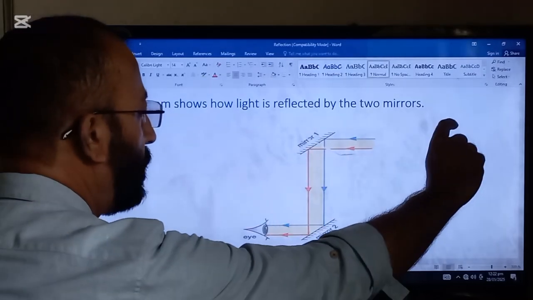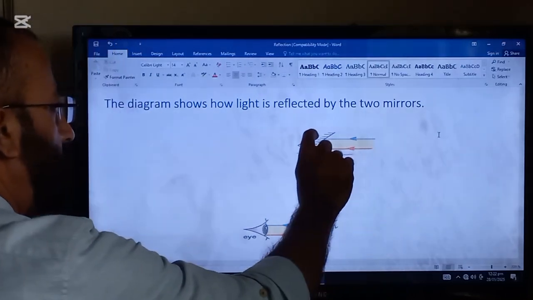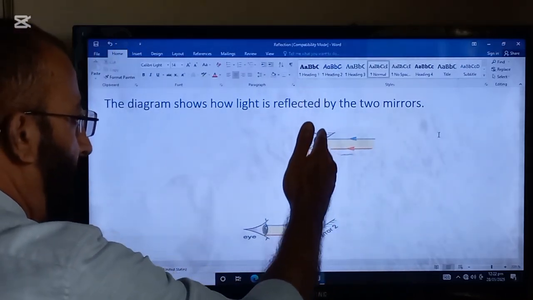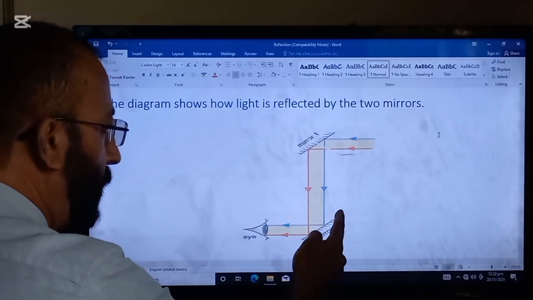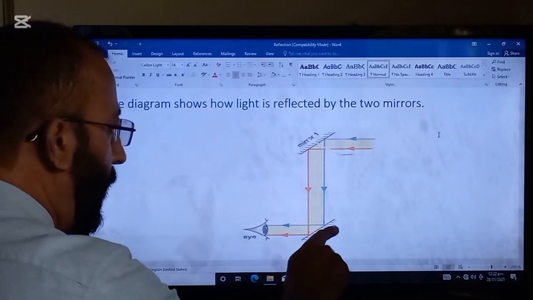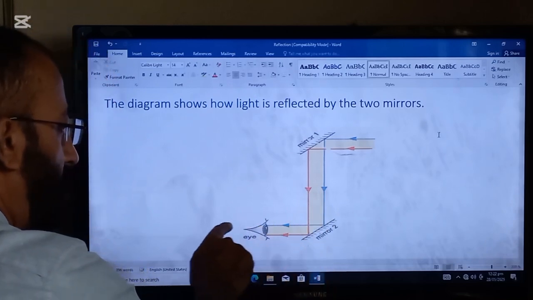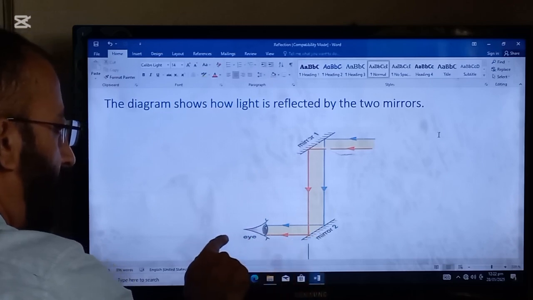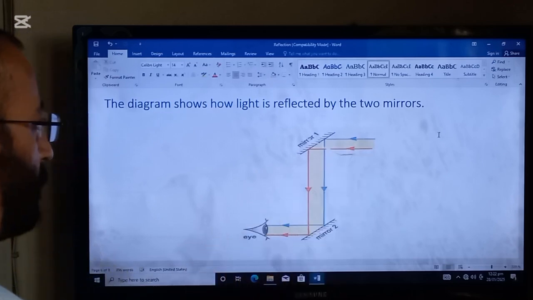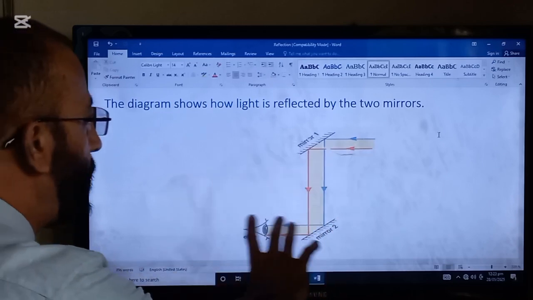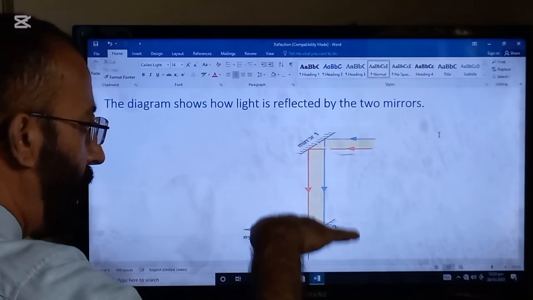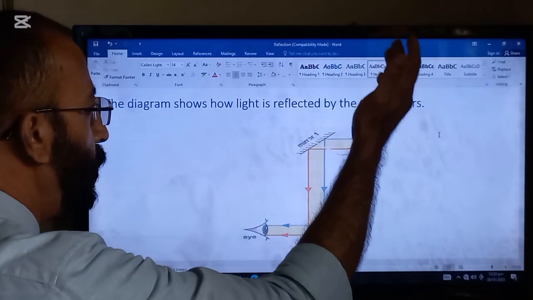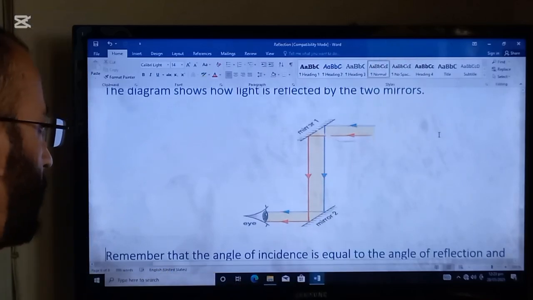So light rays from the object hitting the surface then fall perpendicularly on the second mirror, which is also at 45-degree, and then go perpendicularly to the eye of the observer. So this is the method how the persons in the submarine underwater can see the objects above the surface.